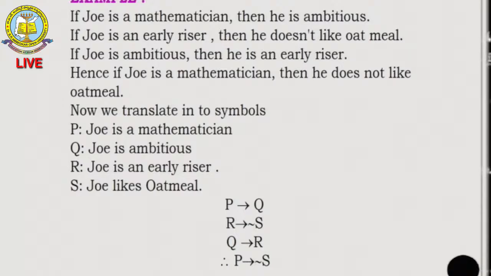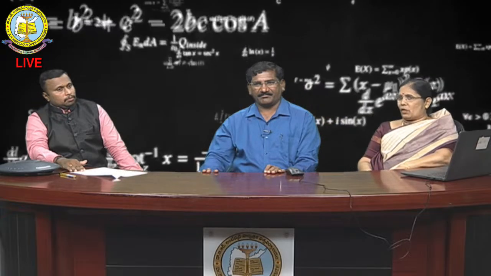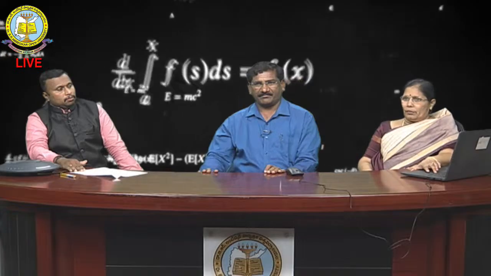Therefore, if you convert the given statements into symbolic form, we get P implies Q, R implies negation of S, Q implies R. Therefore, you have to check whether P implies negation of S is valid or not. You have to form a table like this, with assertions and reason.